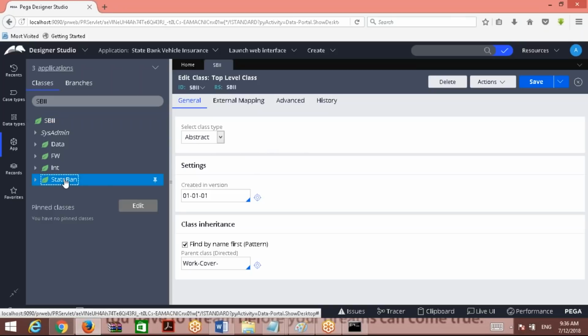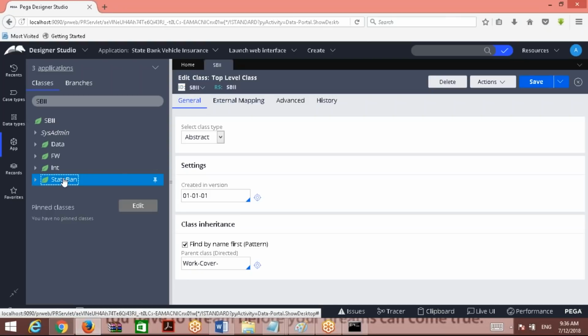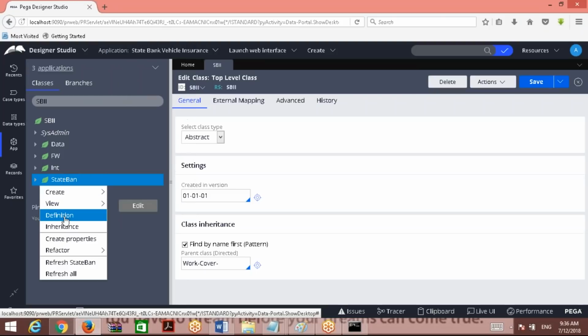Division level I'm going to write. And look here, one parameter I want to mention: ID. This is the actual name of the class. This is only for display purposes. ID is the one; any form you open, you see ID. ID is the name of that rule. Okay. So now let me open this second one.